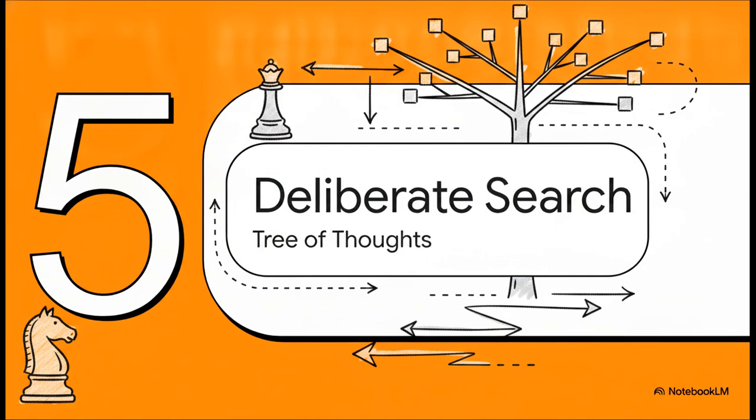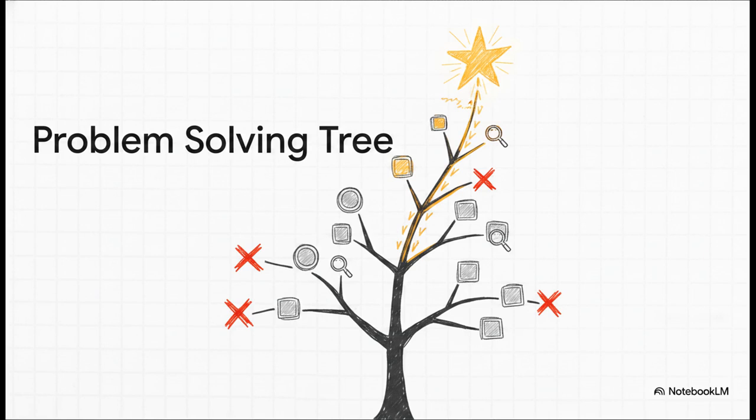Now, let's start treating the AI less like a simple chatbot and a bit more like a classical search algorithm. Section 5. Deliberate search, or tree of thoughts. The tree of thoughts methodology takes reasoning to just an entirely new level by allowing the AI to branch out. It basically breaks a problem down, generates multiple potential thoughts, and then evaluates its own progress. And to navigate these thoughts, it uses classical algorithms like breadth-first search. In plain English, this means the AI explores all possible next steps across the board before diving too deep down any single path. And if it hits a dead end, it can literally backtrack and try a completely different route. It really mimics true human problem solving, kind of like a grandmaster analyzing a chessboard.